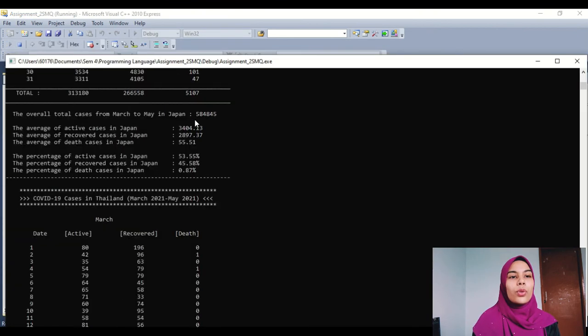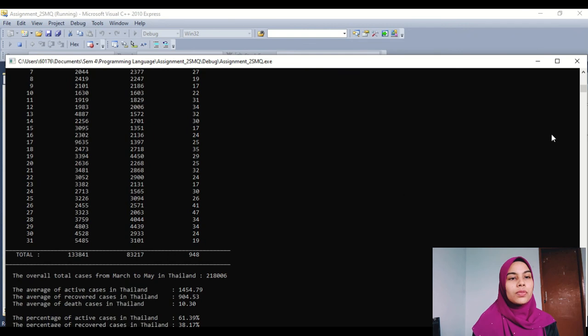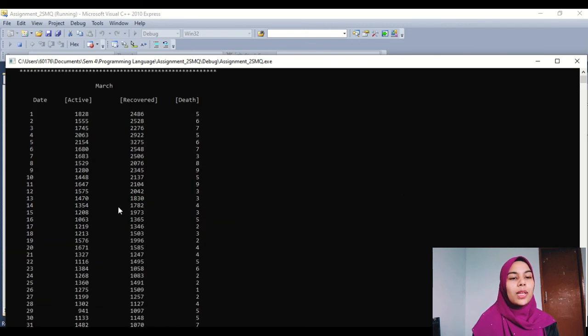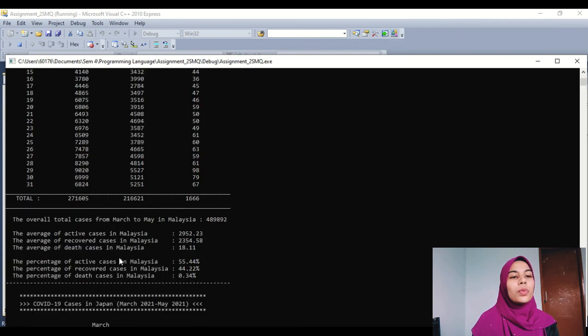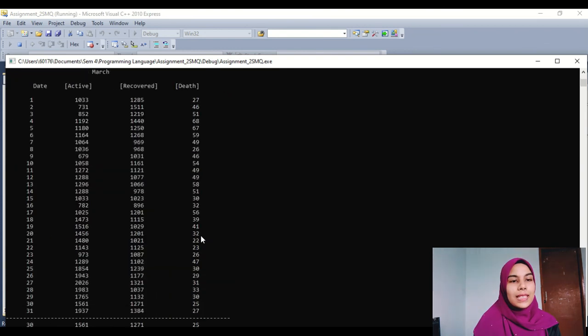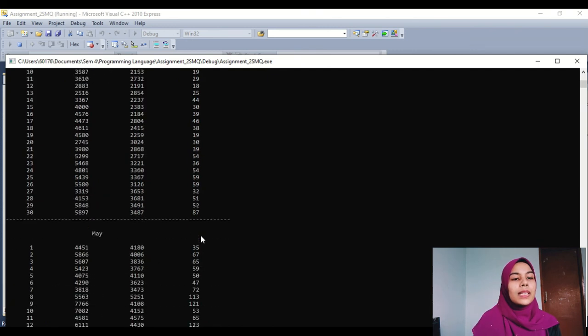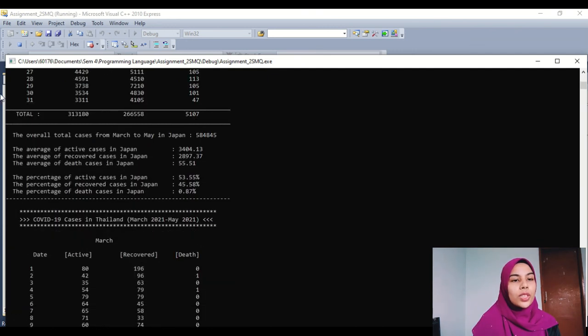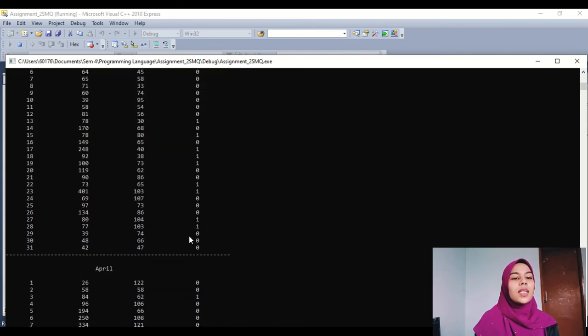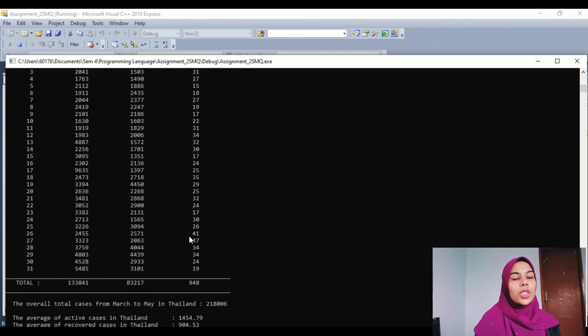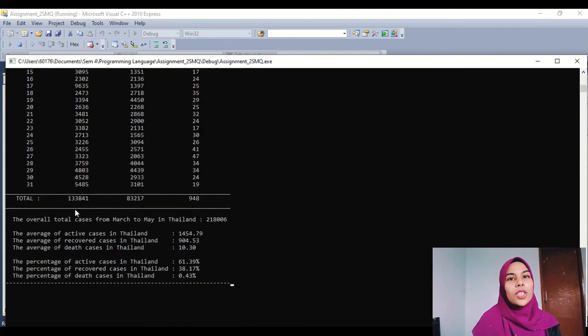We have COVID data cases for Malaysia for 3 months, March, April and May. Then we have the computation for total active, recovered and dead cases. Then we have the overall total cases in Malaysia for 3 months, and then the average and percentage. Same goes for Japan, the display of data and the computation of total, average and percentage. And finally for Thailand, same goes here, the computation for total, average and percentage.